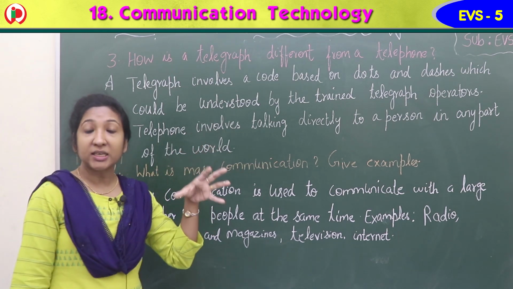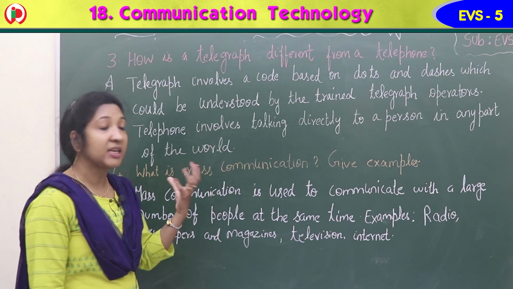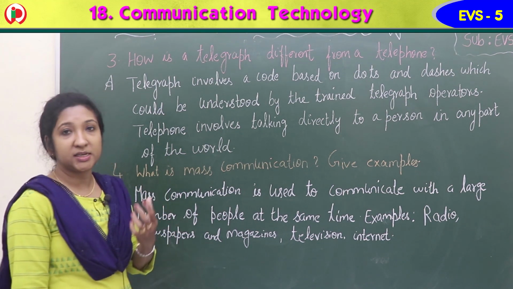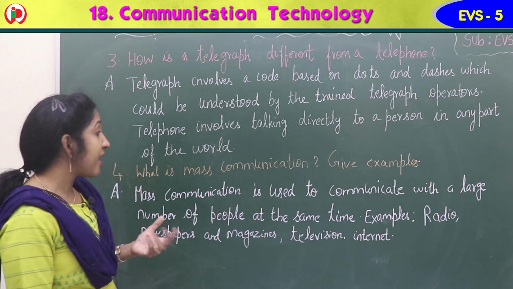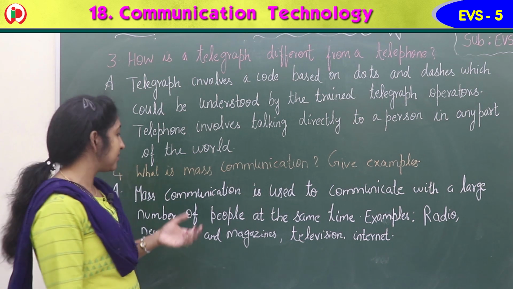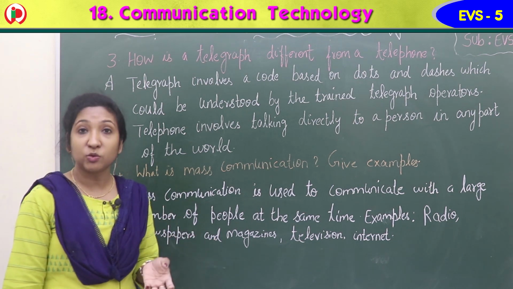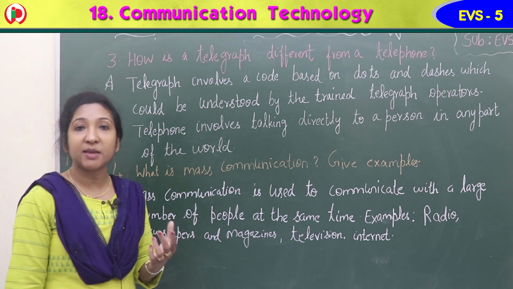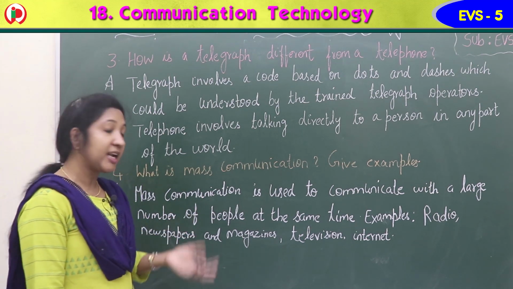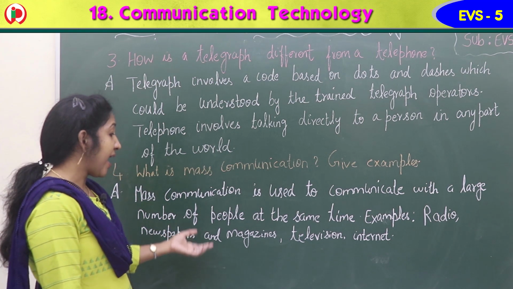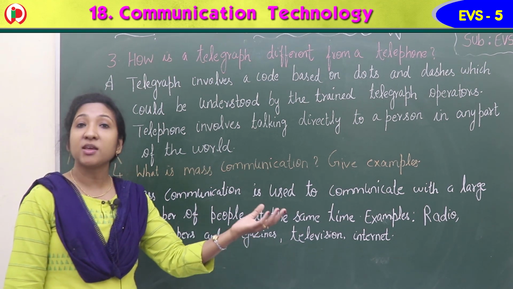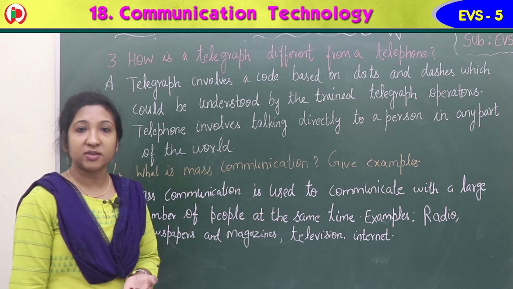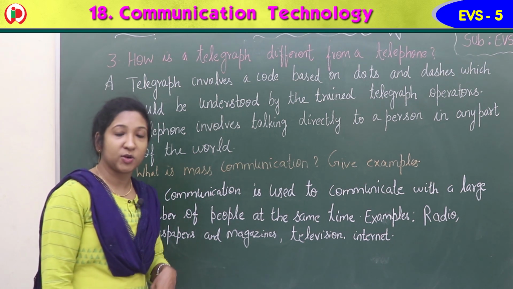Telephone involves talking directly to a person in any part of the world. Fourth one, what is mass communication? Give examples. Mass communication is used to communicate with a large number of people at the same time. Examples: radio, newspapers and magazines, television, internet, etc. These are the examples of mass communication.